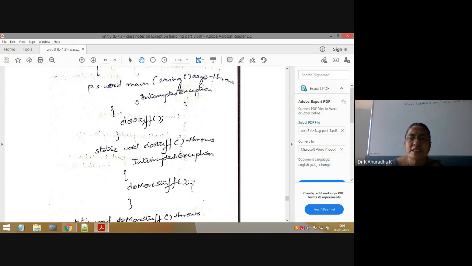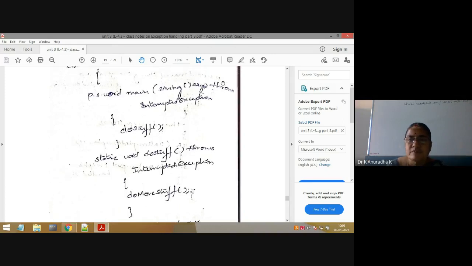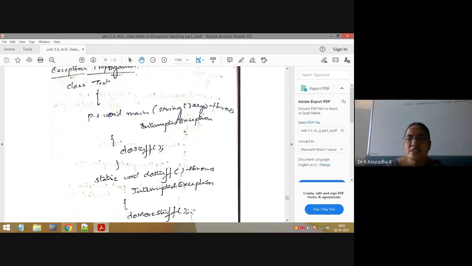But here the main method is not handling that exception which is thrown by the doStuff method. The calling method of the doStuff method is the main method. So it is the responsibility of the main method either to handle that InterruptedException or declare it. If you see, the main method is not handling that exception using try-catch blocks. That's why the main method is using the same throws keyword again.